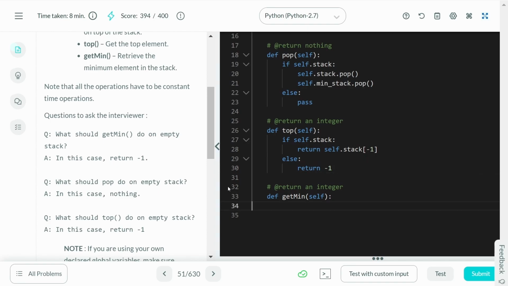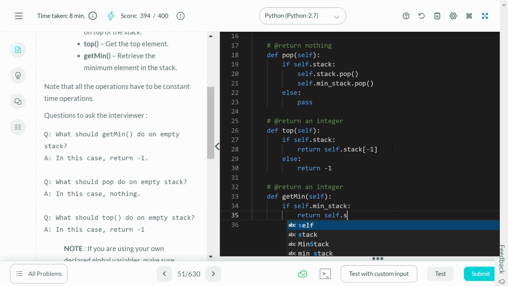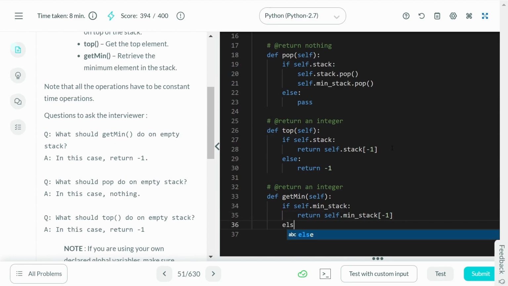What do we do when we get min now? Remember, in the top function, we return the top of the stack, which is the top of the blue stack. But in the get min function, we're going to return the top of the green stack. So we'll say if self.min stacks exist, well, then you can go ahead and return the self.min stacks top. But if it does not, go ahead and return -1.